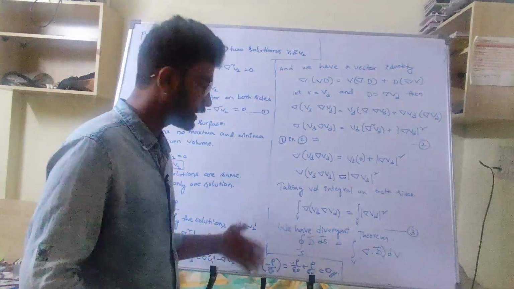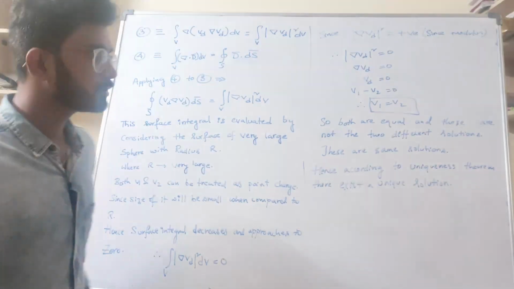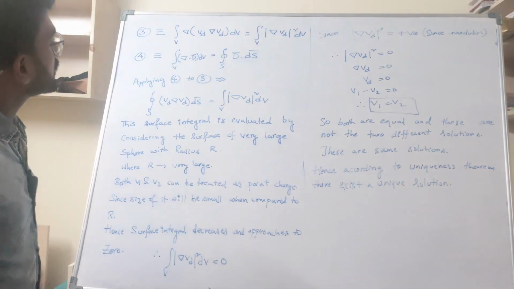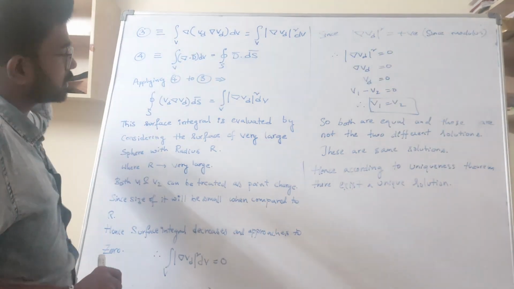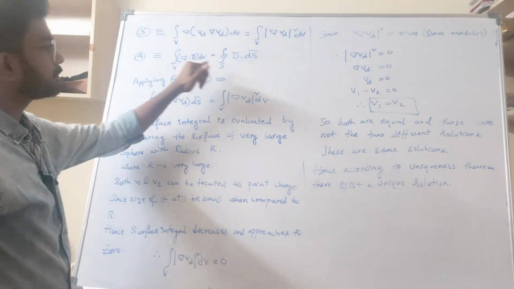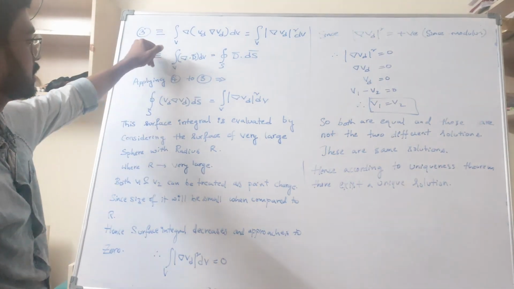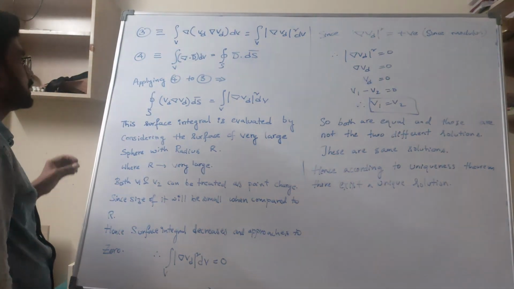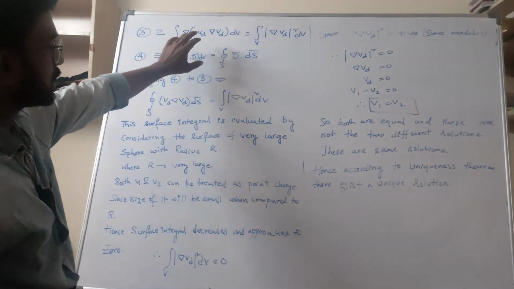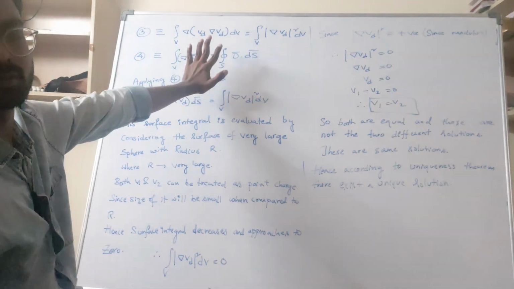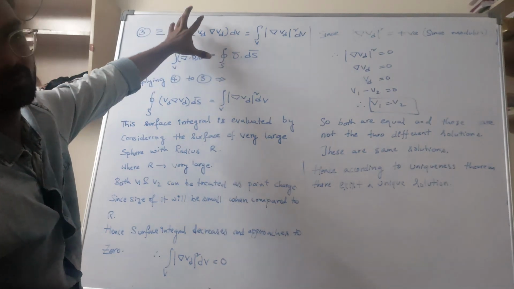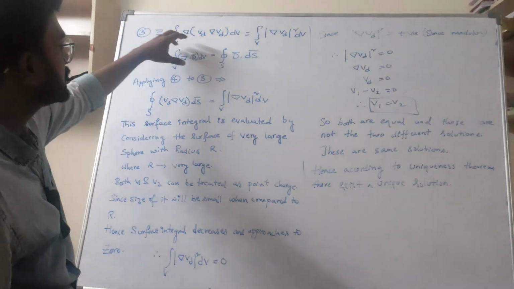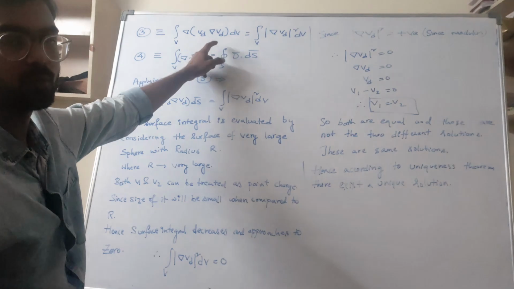Let us see what the next step is. Applying the volume integral on both sides, we got this third equation, and we know the divergence theorem, which is the fourth equation. This is fourth and this is third. Now what I am doing is applying this divergence theorem, like in vector algebra. So I am comparing these two equations, comparing this theorem with the above equation we got.